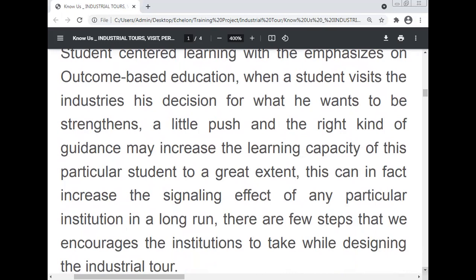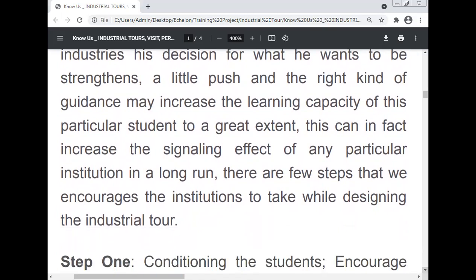There are a few steps that we encourage the institution to take while designing the industrial tour.